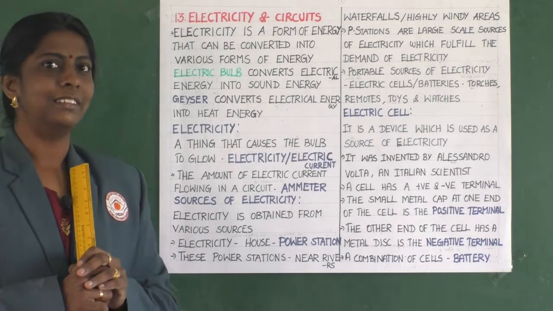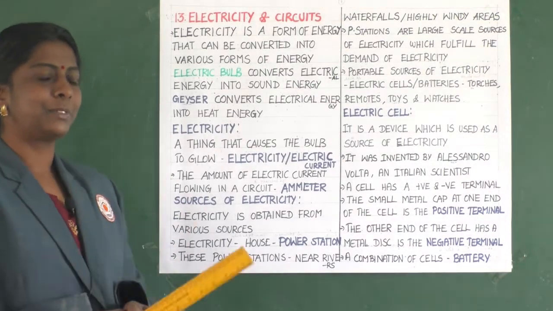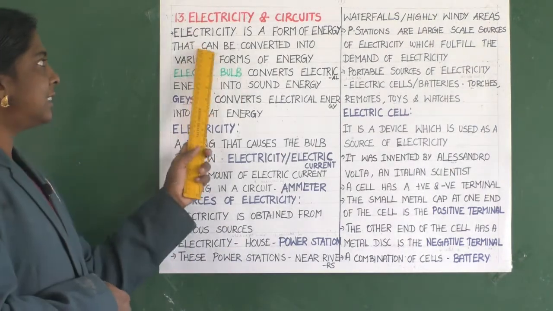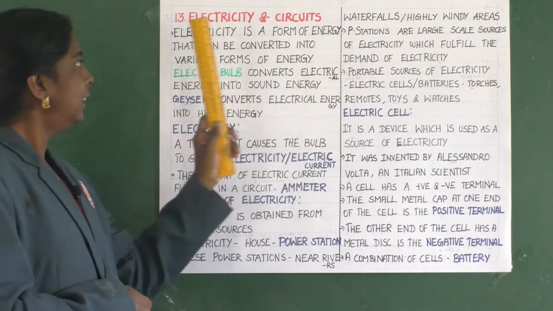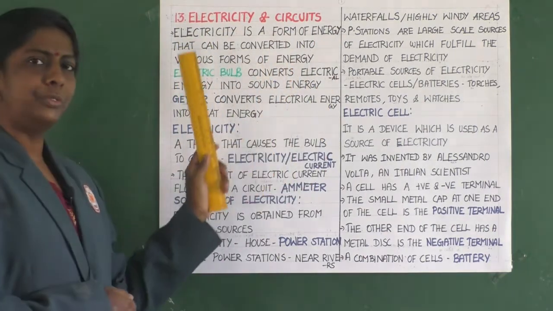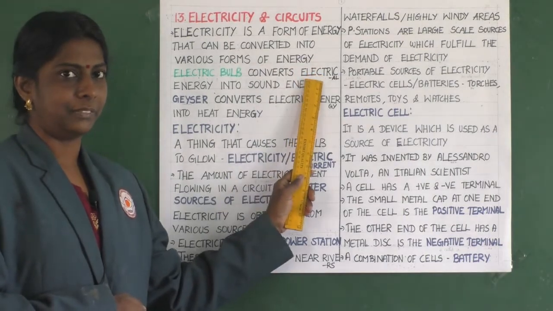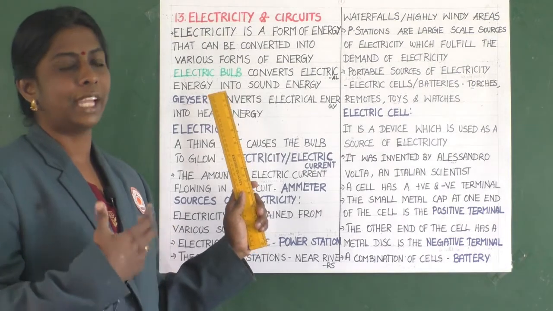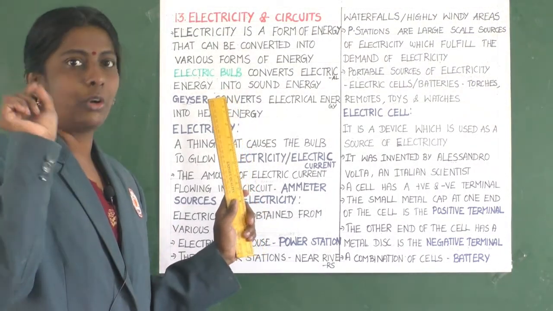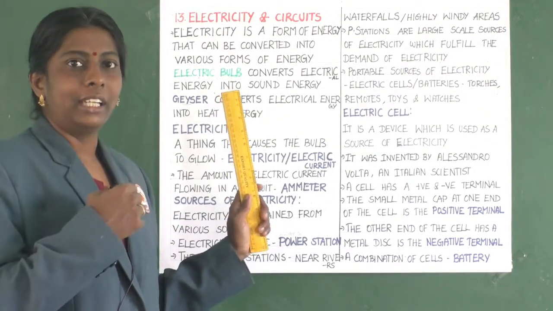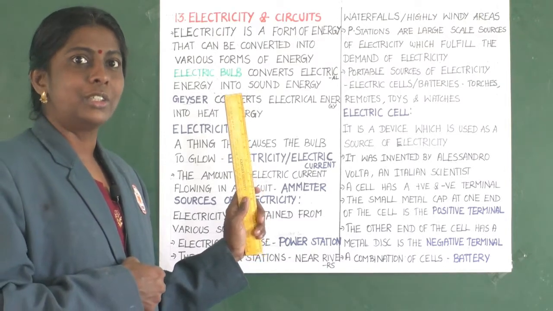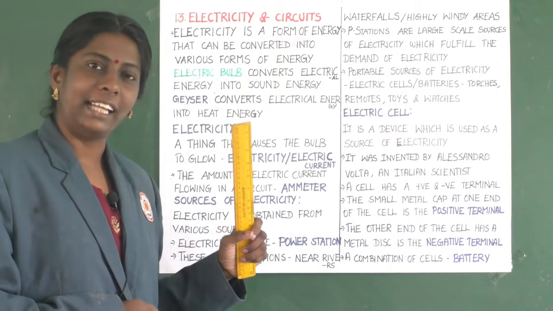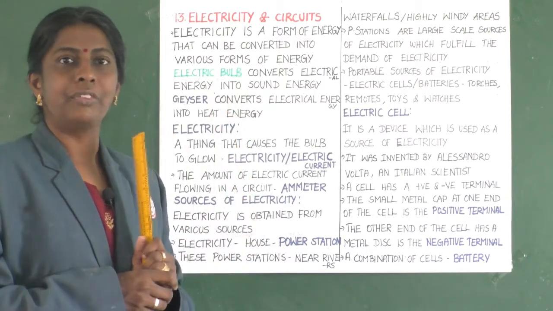Let us start this chapter, electricity and circuits. So, what do you mean by electricity? Electricity is a form of energy that can be converted into various forms of energy. For example, if you just switch on a light, automatically you are getting light. Is it not? So, electricity is converted into light energy here. Like that, it is converted into so many forms of energy.